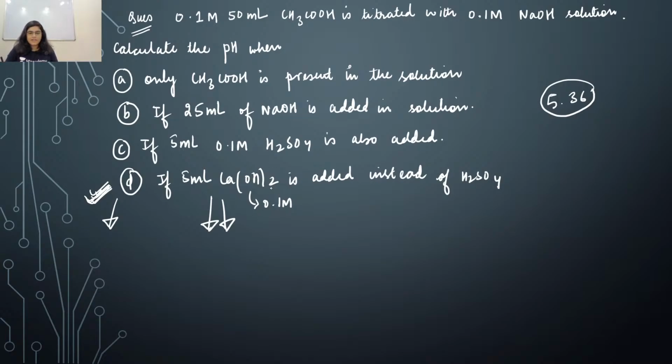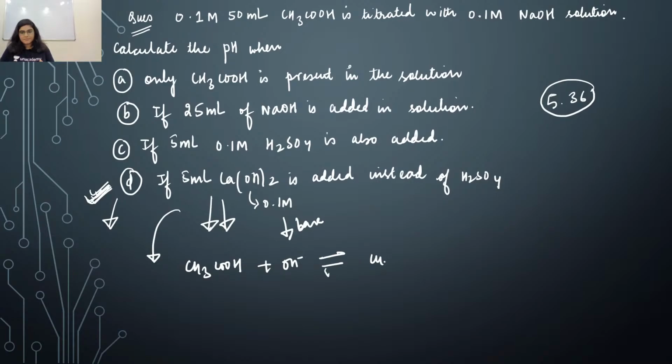Now you have base instead of H2SO4. That means which species will react with base? Acetic acid, right? Acetic acid will react with base and it will form acetate ions. Fine. So now let's calculate the number of millimoles of your base, right? So now you have 5 ml, 0.5, that is 0.5 into 2, right? So you have 1 millimole of OH minus ion.